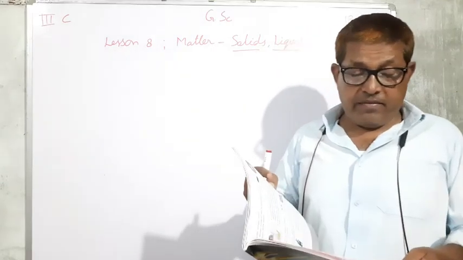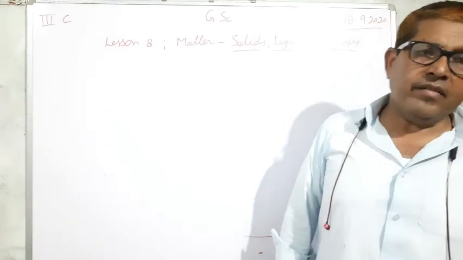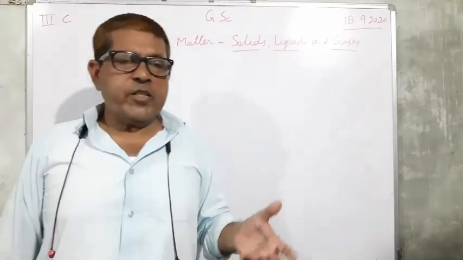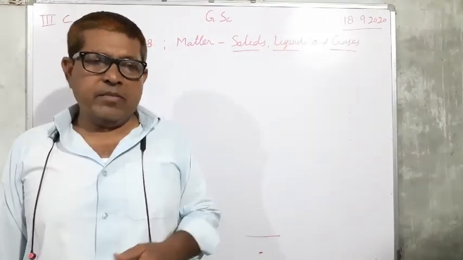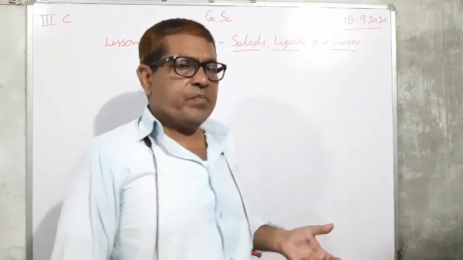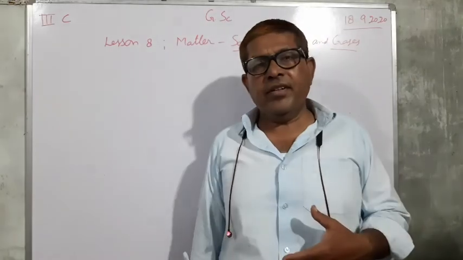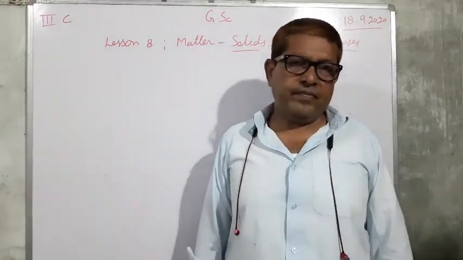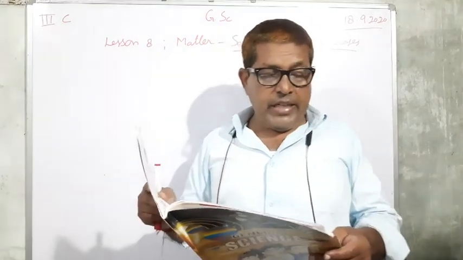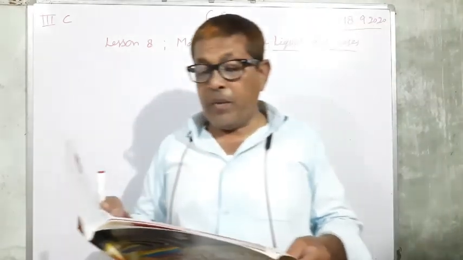Three states of matter. Matter, as I told you, anything that occupies space and has mass is called matter. Matter exists in three states: solid, liquid, and gas. Solids, liquids, and gases have their own properties.